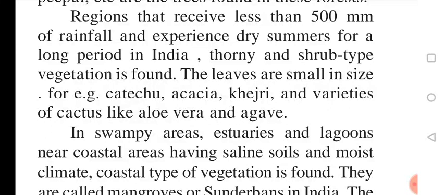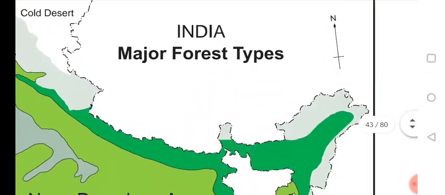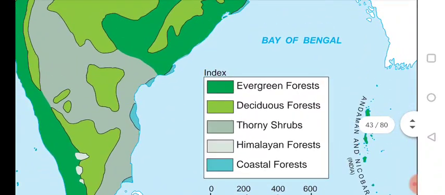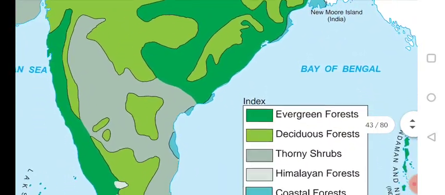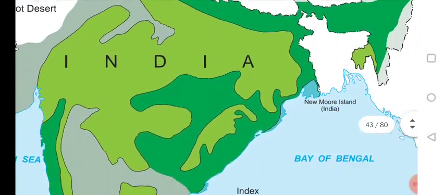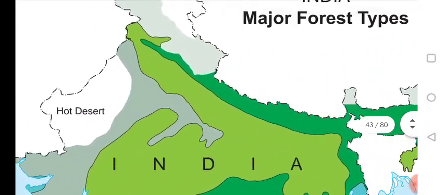Examples: catechu, acacia, khejri, and varieties of cactus like aloe vera, agave. All these we are getting where the amount of rainfall is less than 500 millimeter. You can see here thorny, dark grayish color. It is given as dry. So all these we are getting thorny vegetation.